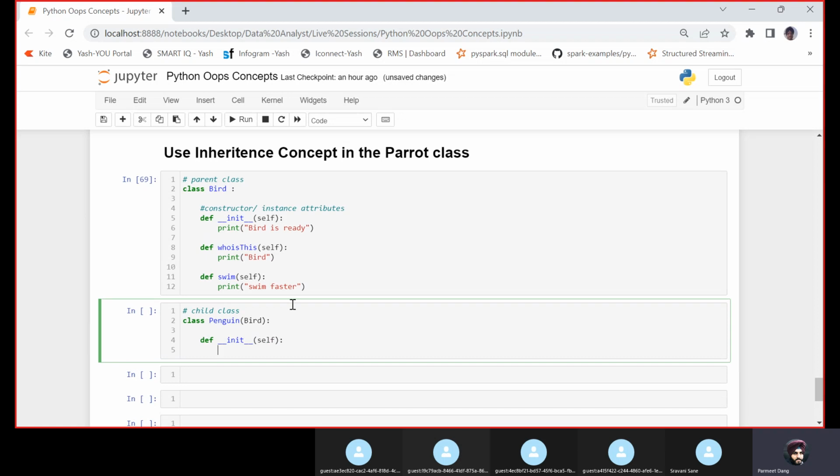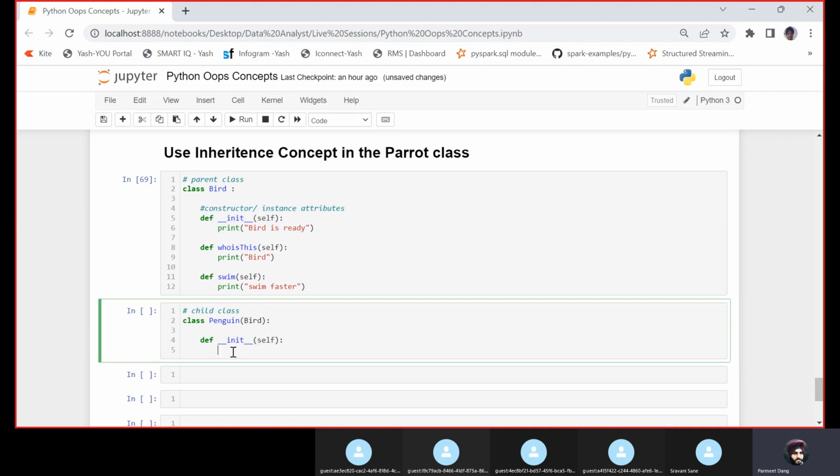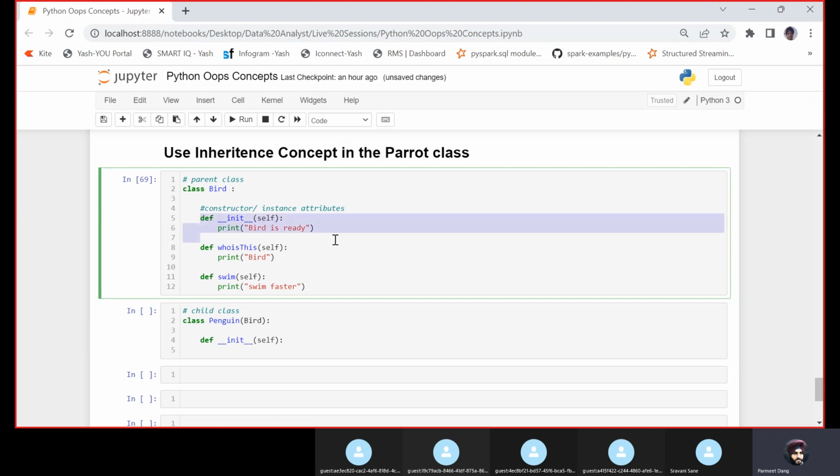Now an important thing, and an interview question. Inside this init, I want to access the attributes of the parent class from the child class. Let's say inside this child class I want to call the parent constructor. How would you call it? That's where I would use the keyword super. Super is a keyword through which I can access the attributes of the parent class.